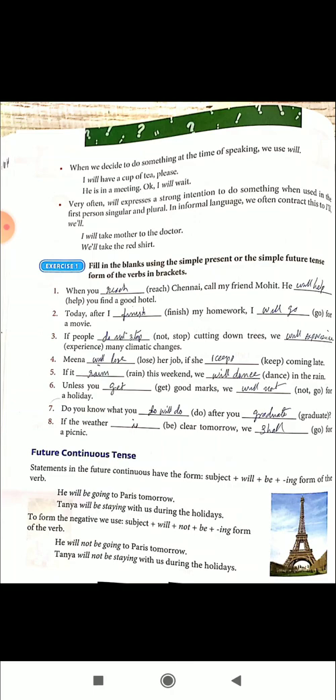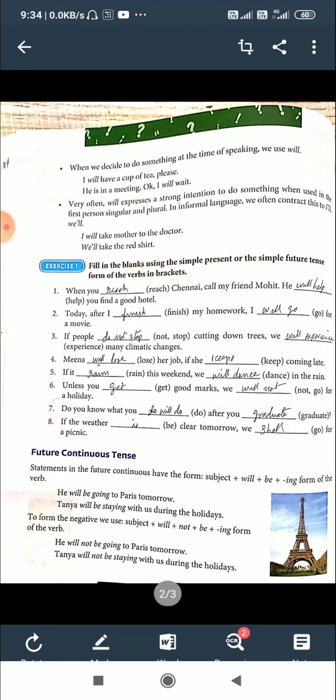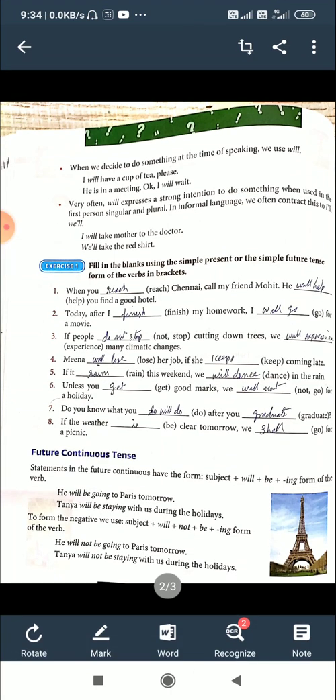When used in the first person, singular and plural, in informal language we often use contractions. That is, I'll, we'll. So as contraction. Look at it. I'll take another doctor. I'll take the mother to the doctor. That will take is written as apostrophe ll.